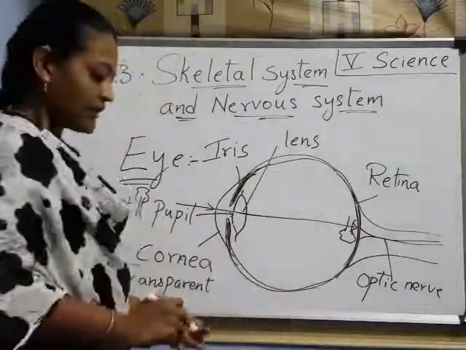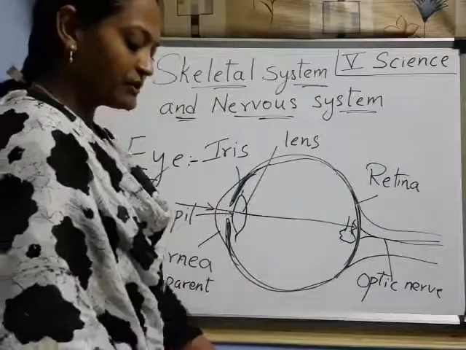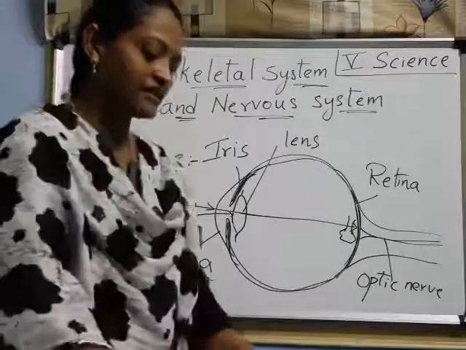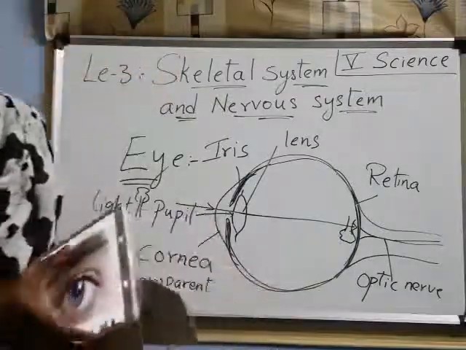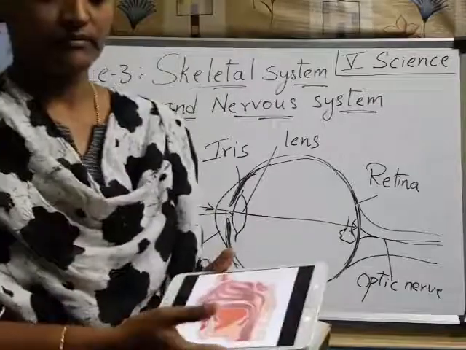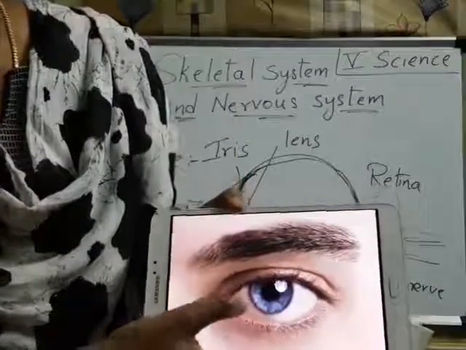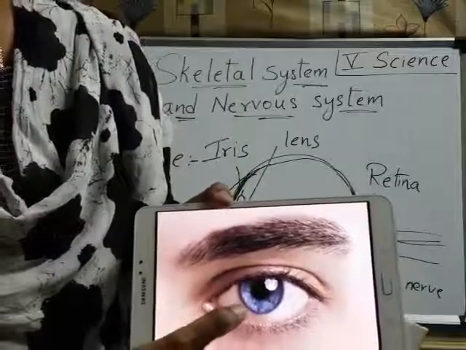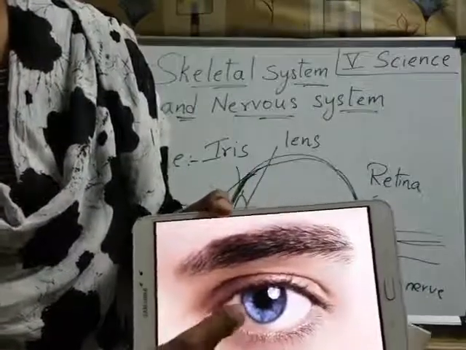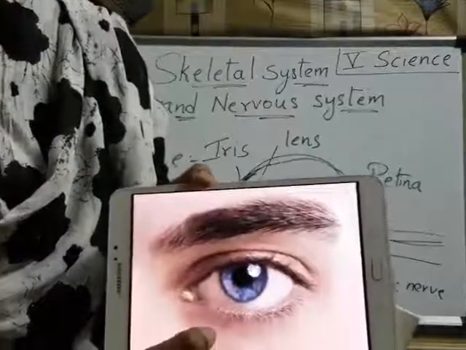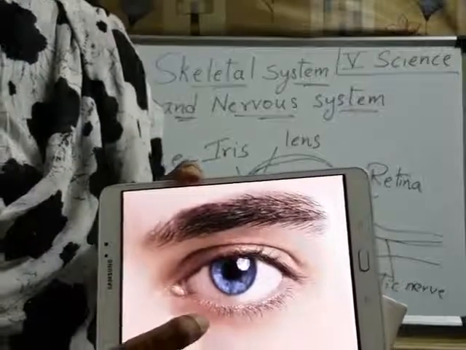So this passes to the brain through which nerve? Optic nerve. Now I am going to show that picture for you for clear understanding. Look here. This is an eye. In this, the colorful part is there, no? That is iris. Inside, a black circle is there, right? That is pupil.